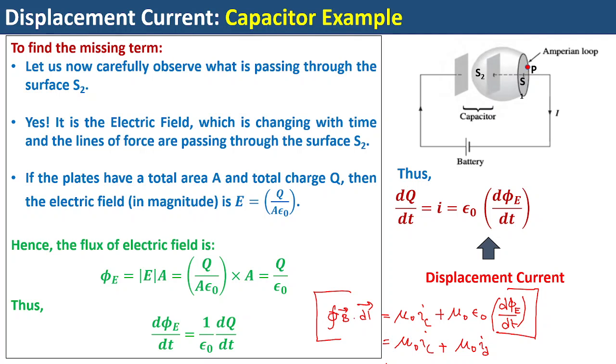Then Maxwell came and said no, this cannot be the case. A magnetic field can also be generated by a time-varying electric field, because in space you do not have a conduction current, but even then you get an oscillating magnetic field. So there must be something responsible for that generation, and that is the time-varying electric field.